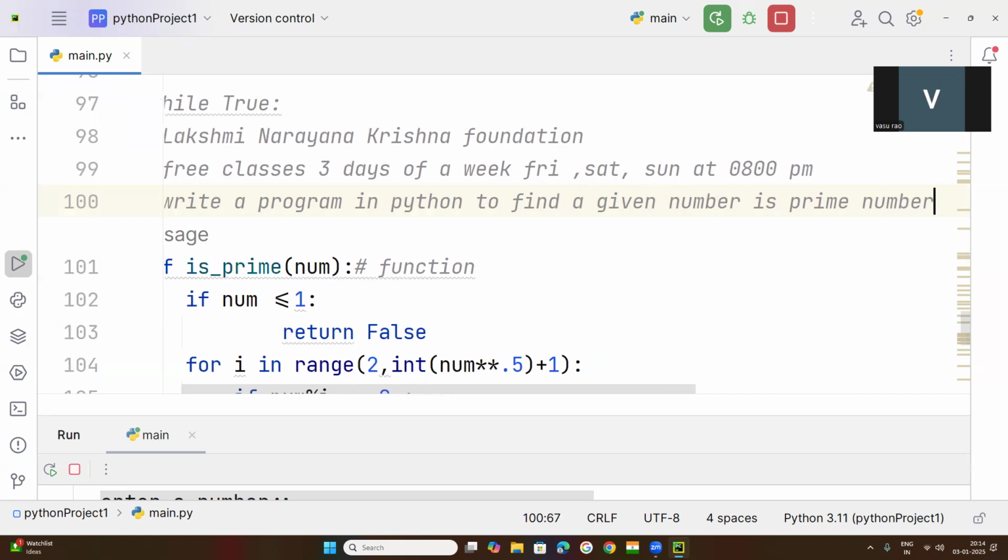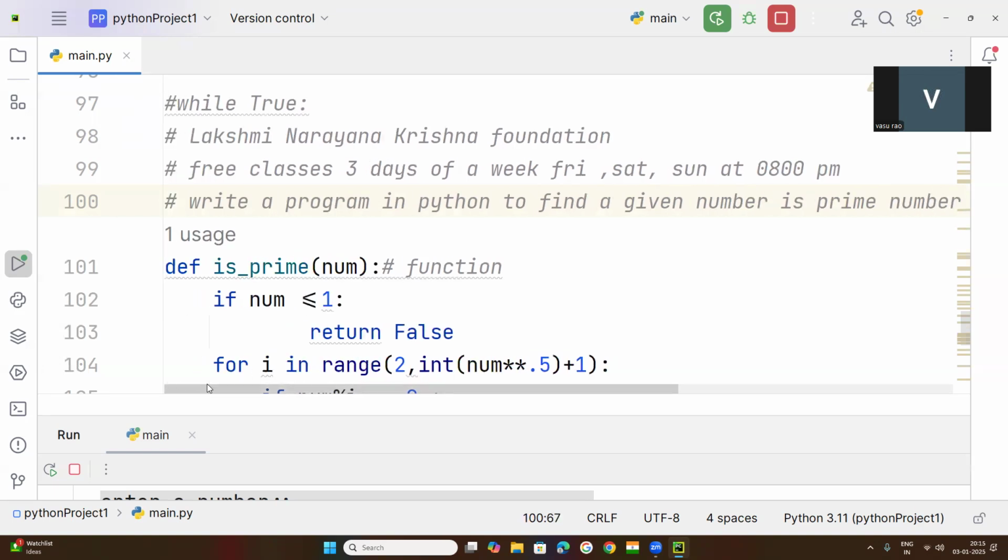Okay, understood that. So in the previous class, we studied how to write a program in Python to find whether a given number is a prime number.